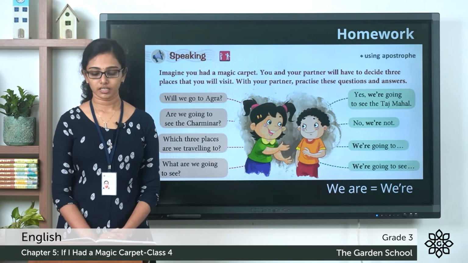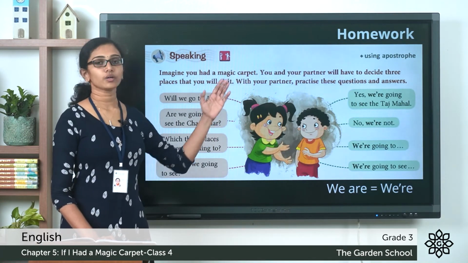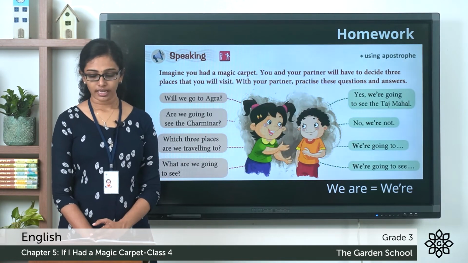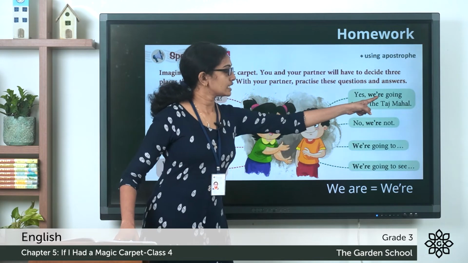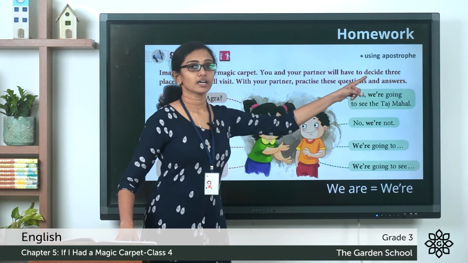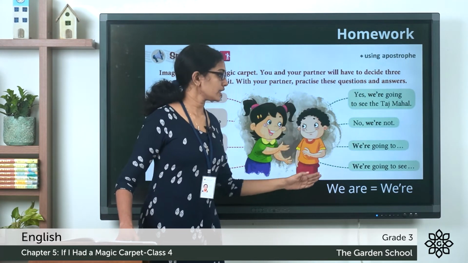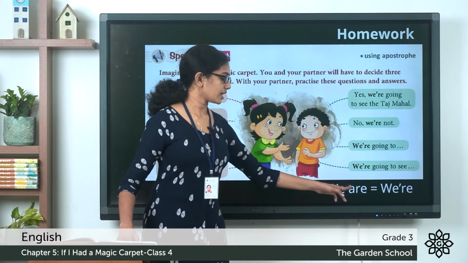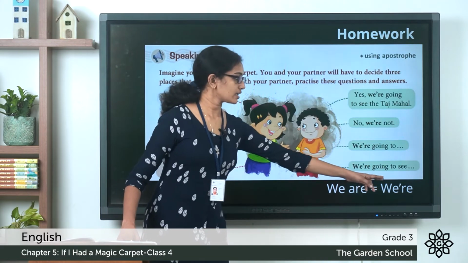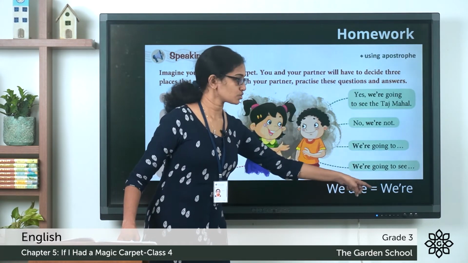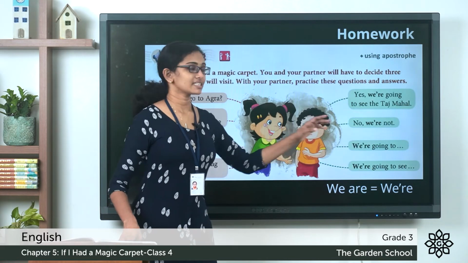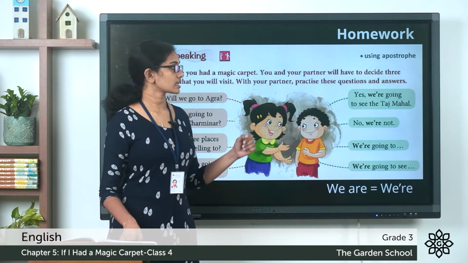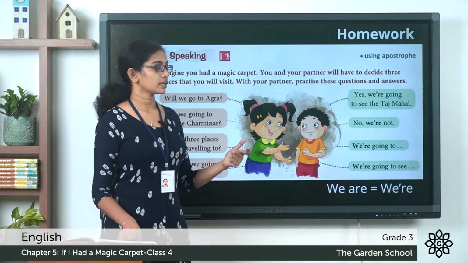And you can reply like, yes, we are going to see the Taj Mahal. So the Taj Mahal is in Agra. And you see the word given here, we're, it's the shortened form of we are. So you remove the space between we and are and also the letter A, and there you insert the apostrophe to shorten the word like this. It's the same as we are. So here the shortened form is used and it's easier to read when you're reading the sentence.